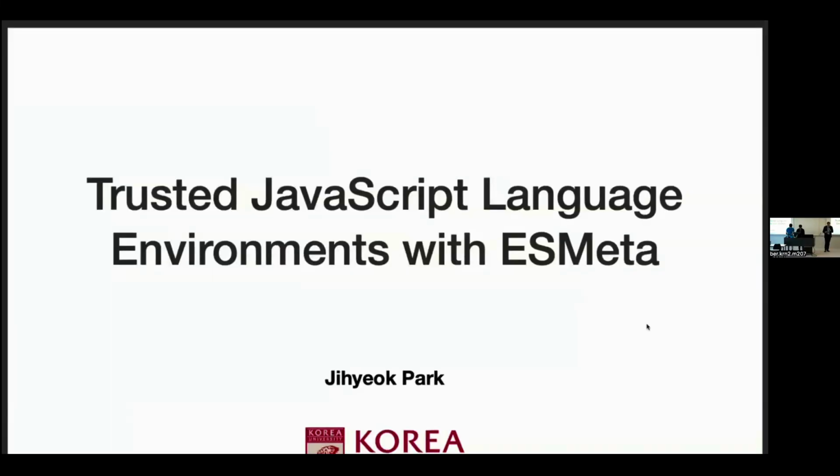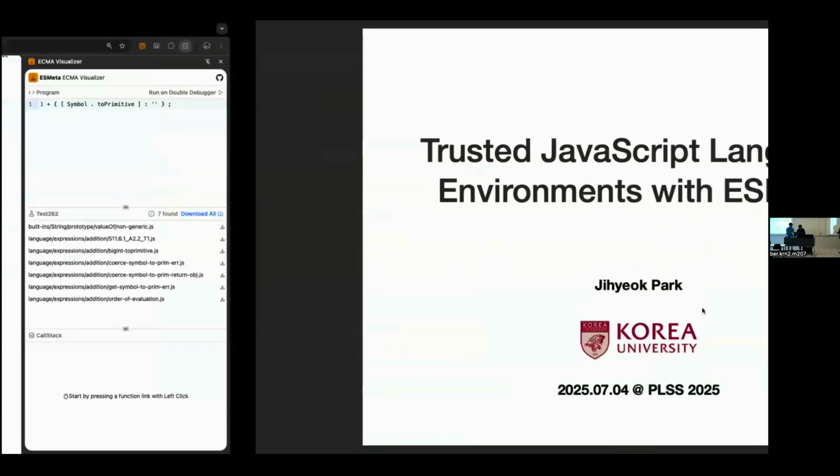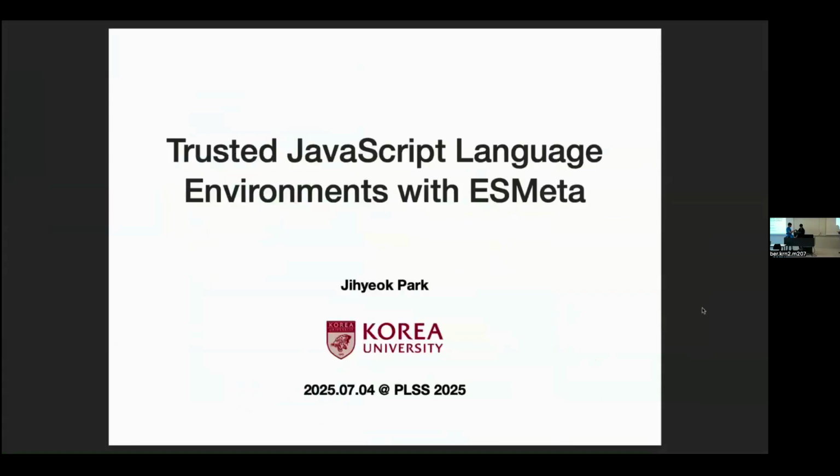Our next talk will be given by Jihyeok. He is a professor at Korea University in Seoul. His work sits at the frontier of formal methods and real-world language design. Jihyeok is known for his research on executable semantics of JavaScript. It's work that bridges theory and tooling in a way that is both rigorous and practical.